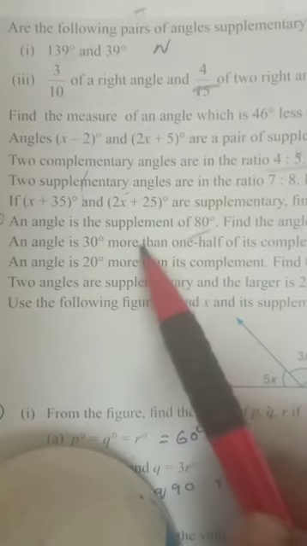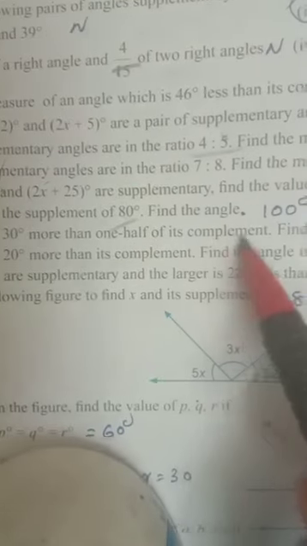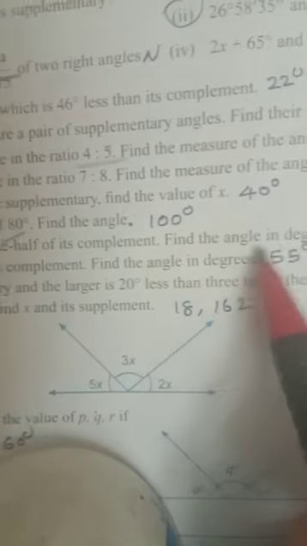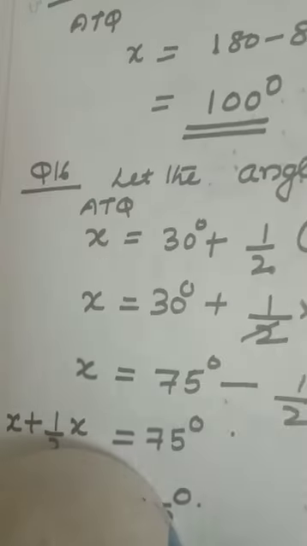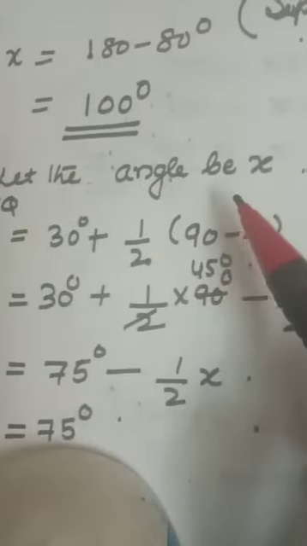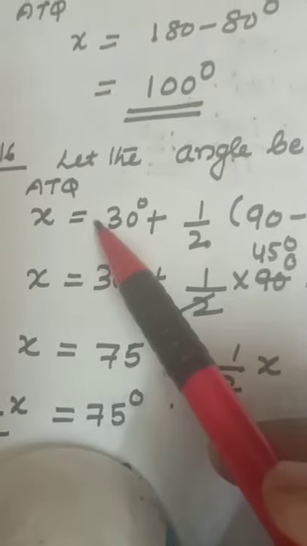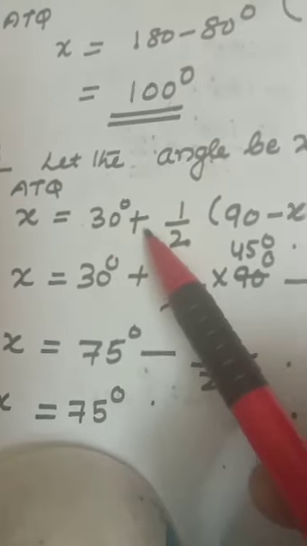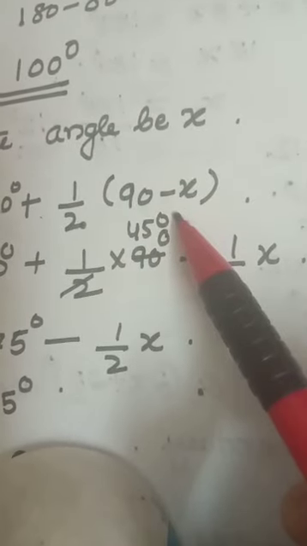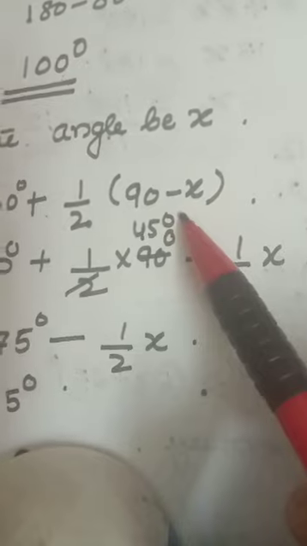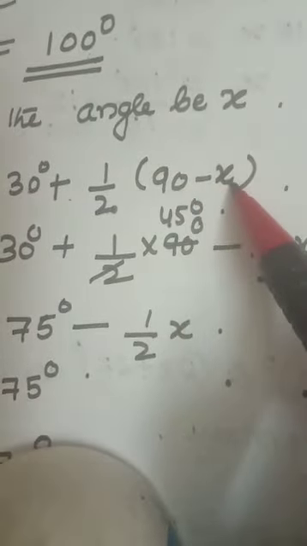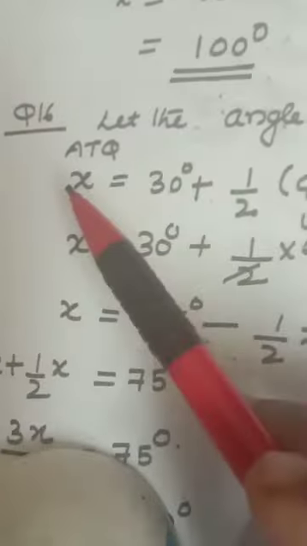An angle is 30 degree more than one half of its complement. Find the angle in degree. 16. Let the angle be x. According to the question, the angle is 30 degree more than half of its complement. That means 90 minus that angle, that is the complement of your angle.